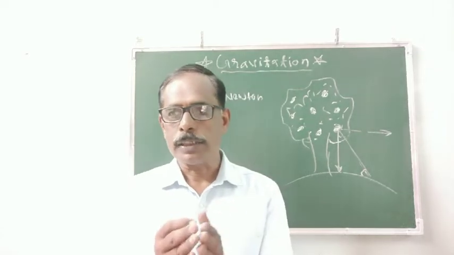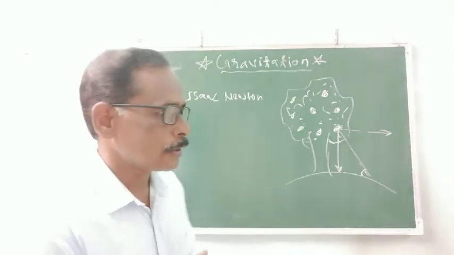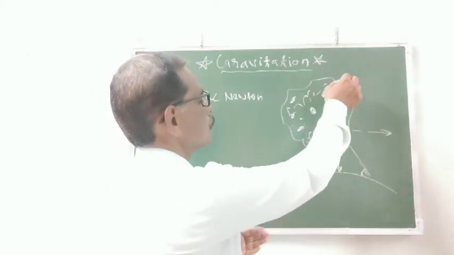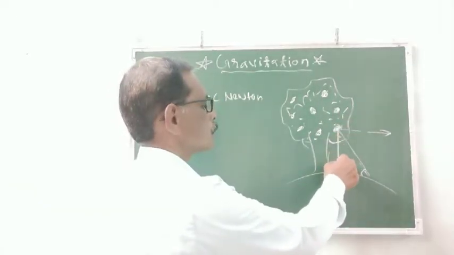Because of that, each and every apple when it falls on the earth, that falling direction is the vertical direction.